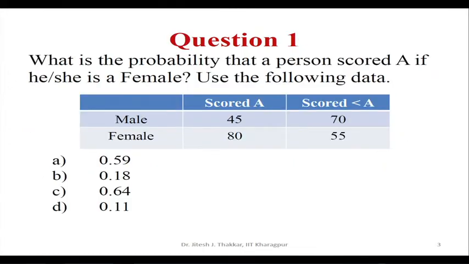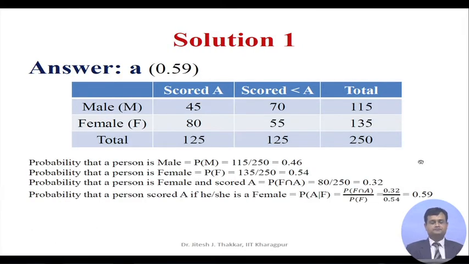Question 1. What is the probability that a person scored A if he or she is a female? Use the following data. Male scored A 45, scored less than A 70, female scored A 80 and scored less than A 55. Option A 0.59, option B 0.18, option C 0.64 and option D 0.11. The solution to this question, the correct answer is A 0.59.